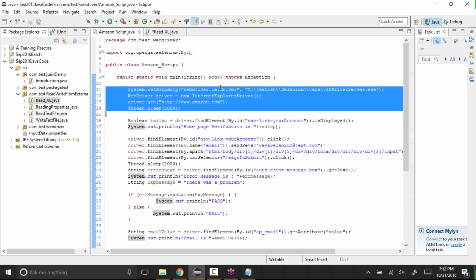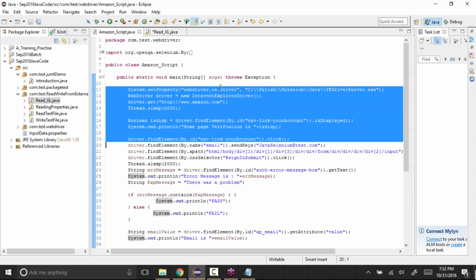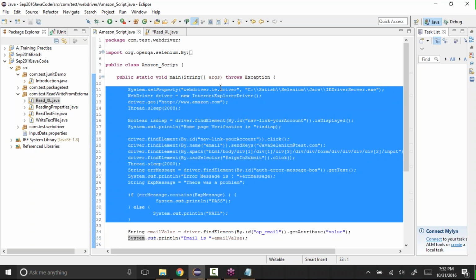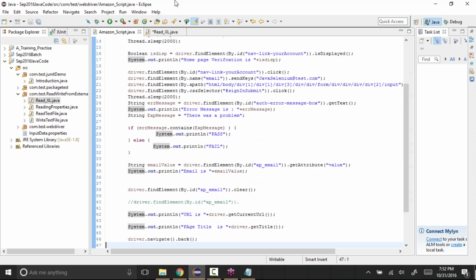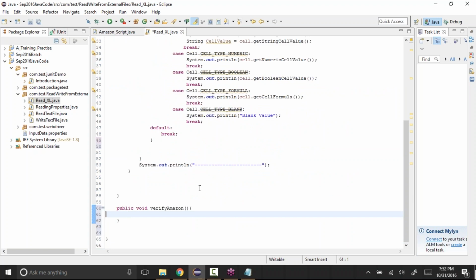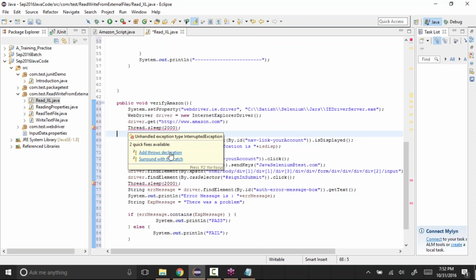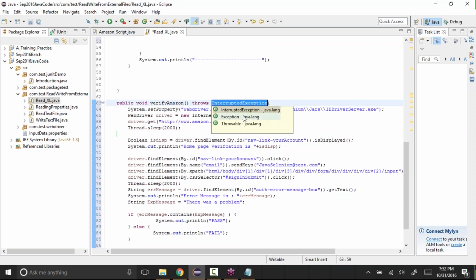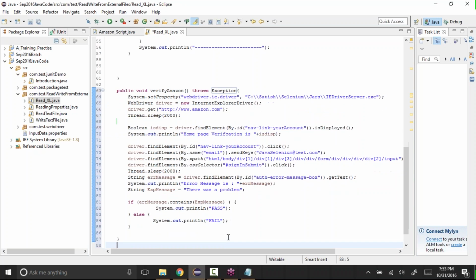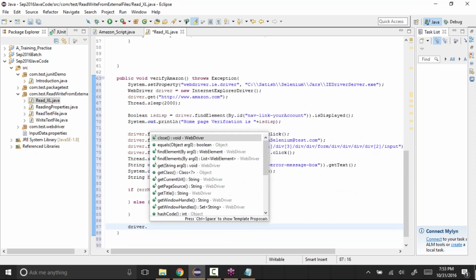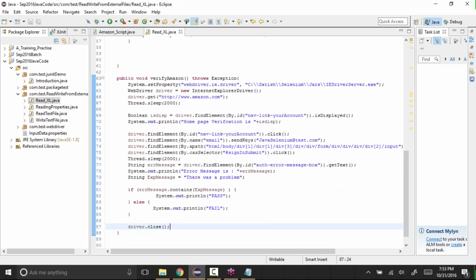Launching the application, then navigation, link, till here, let's say. Thread.sleep is throwing an error, so I'll add the throws declaration and select Exception. And then finally driver.close, just to close the browser every time.